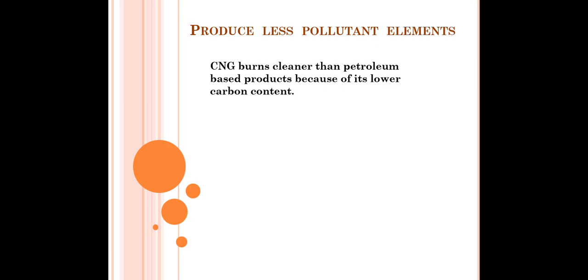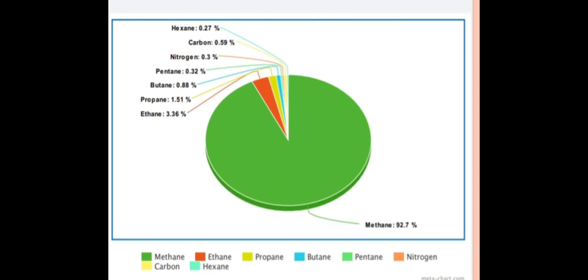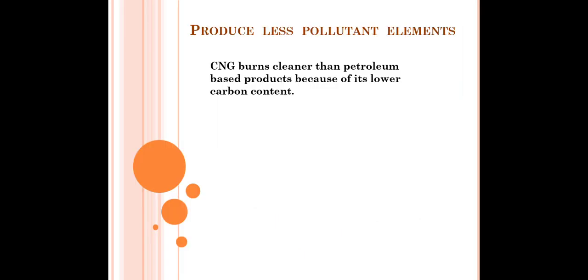So these are the compositions of elements present in CNG. And if you see, the most abundant element in CNG is methane, and the amount of carbon is only 0.59%, which is much lesser.